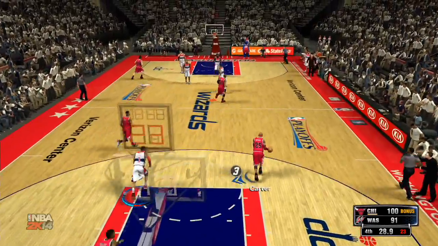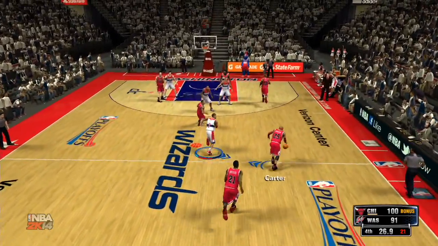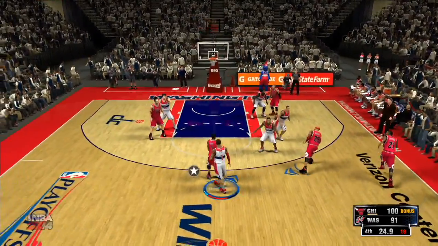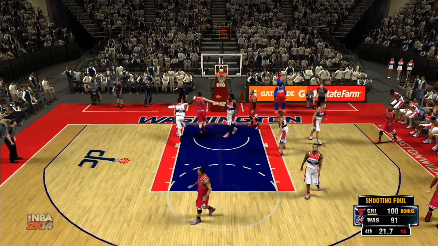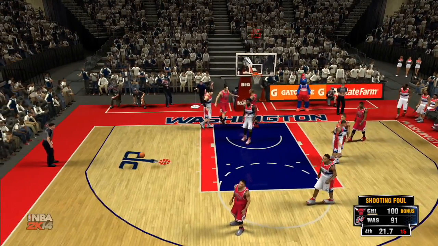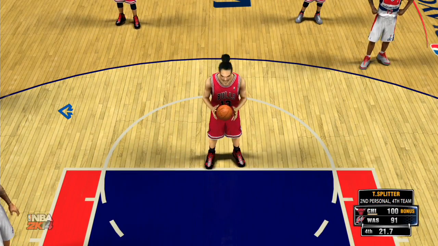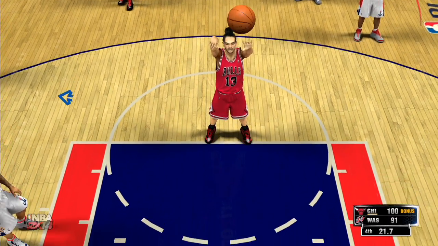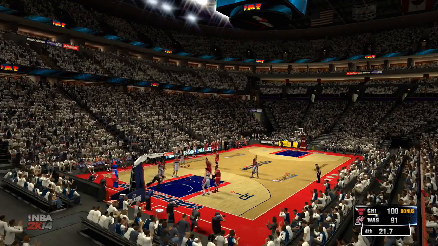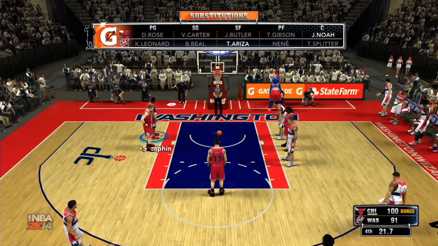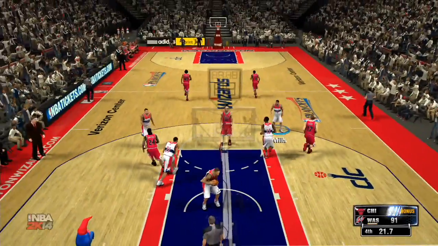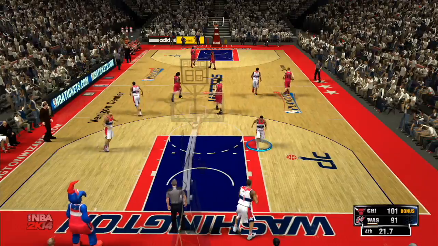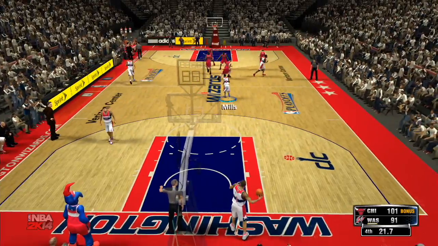Big triple from John Wall, as this will pretty much end the season. Congratulations to the Chicago Bulls on a great season, and now about to move on to the quarterfinals, as Joakim Noah misses the first free throw. Second free throw is good. Shot clock turned off. Washington with their final moments of the season.